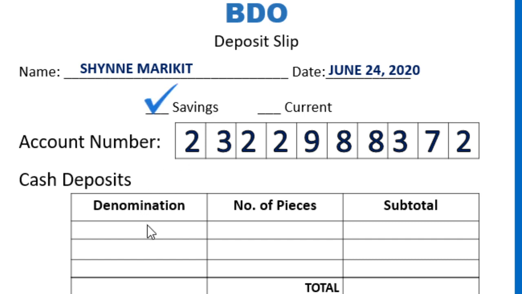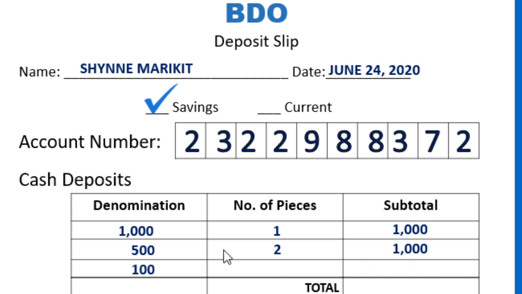Let's go to deposits. You have 1,000. How many? One only. A subtotal of 1,000 pesos. Next, you have 500. How many 500s do we have? We have 2, correct. And then when you multiply them, equal to 1,000.